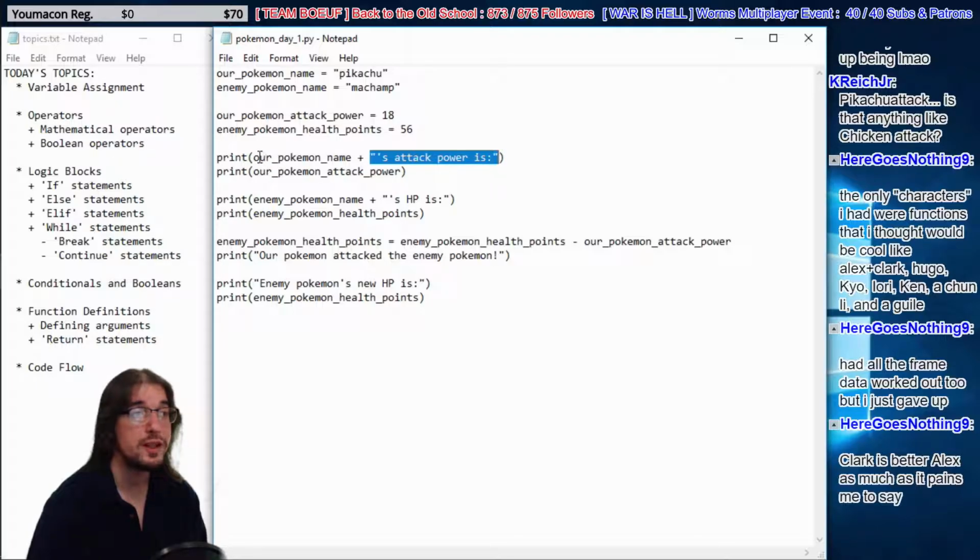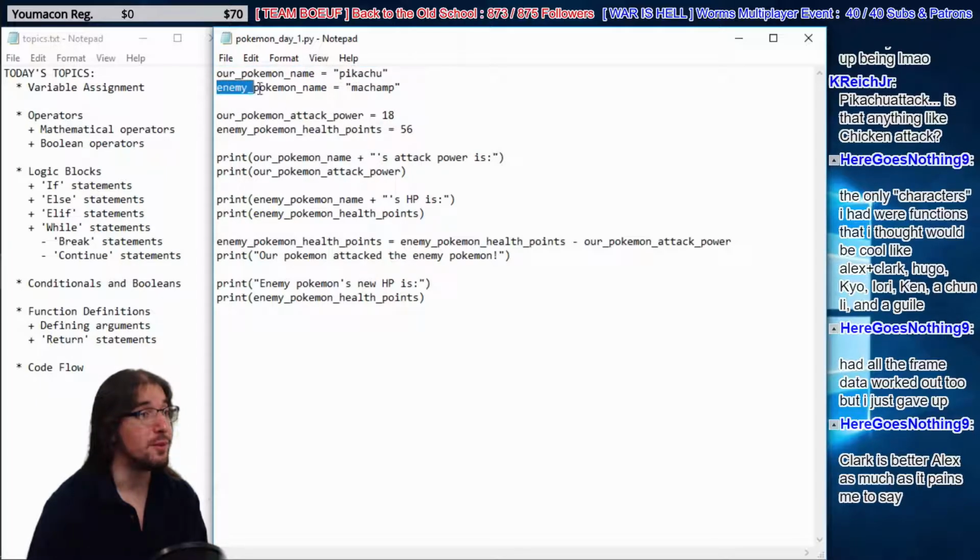So this value, we can't tell what it is from looking at it, right? We can't tell what this means at first. We have to go look for what it means up here. Our Pokemon name is Pikachu, right? But here, it's very plain what it is. It's literally just this data. This is a literal. So in this case, we have a variable name, and we have a string literal.